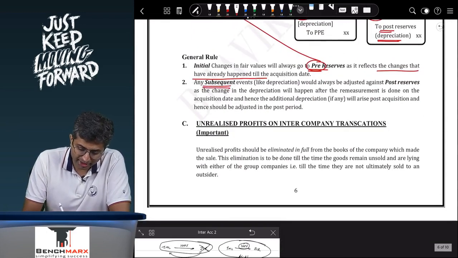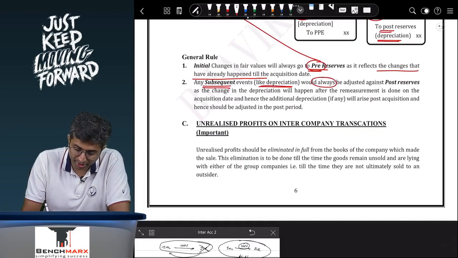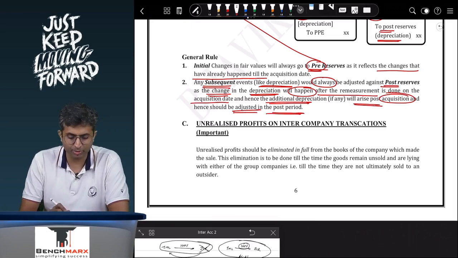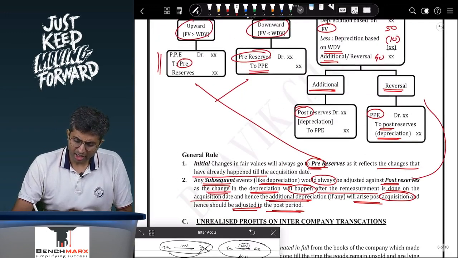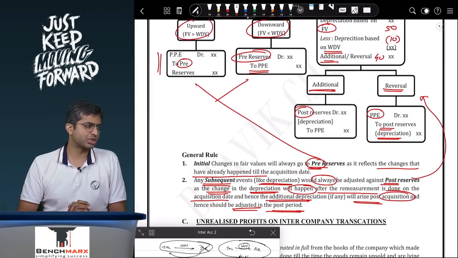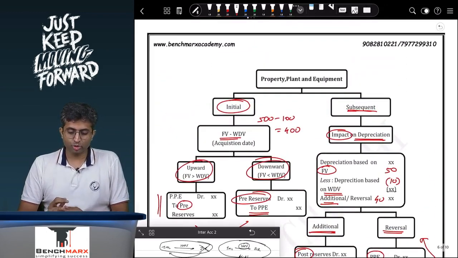Any subsequent events like depreciation would always be adjusted against post reserves, as the change in the depreciation will happen after remeasurement is done on the acquisition date, and hence the additional depreciation will arise post acquisition and hence should be adjusted in the post period. So basically, depreciation adjustment will be against the post profits, but the fair value adjustment will be against the pre-profits. Now this is a working that you do in case of a fair value adjustment.